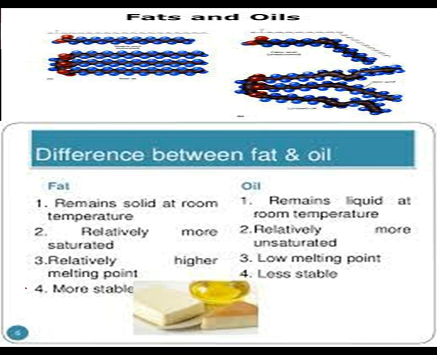What difference do you find between a fat and an oil? Yes, the difference is the physical state. The fat remains solid at room temperature, but the oils remain liquid at room temperature. Now, why are they solid and liquid? It's about the arrangement of the molecules. In solids we find an ordered arrangement in a proper, definite, repetitive manner. But in liquids the molecules are relatively free to move, they can flow and slide over one another. So the arrangement is not that fixed.